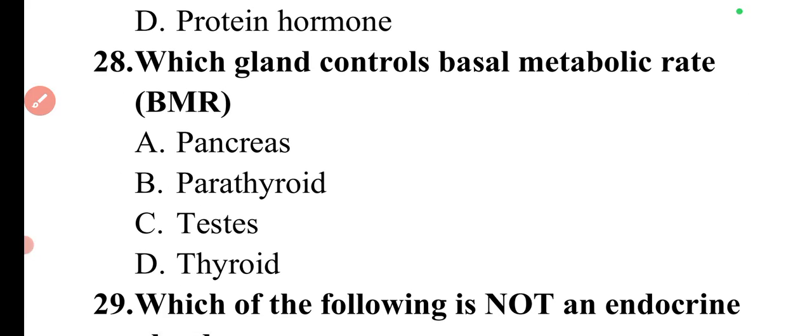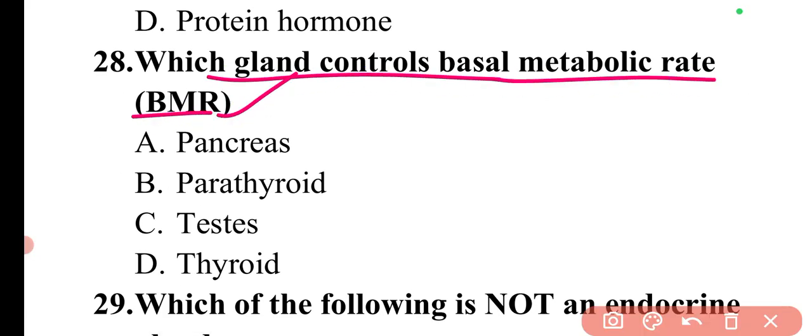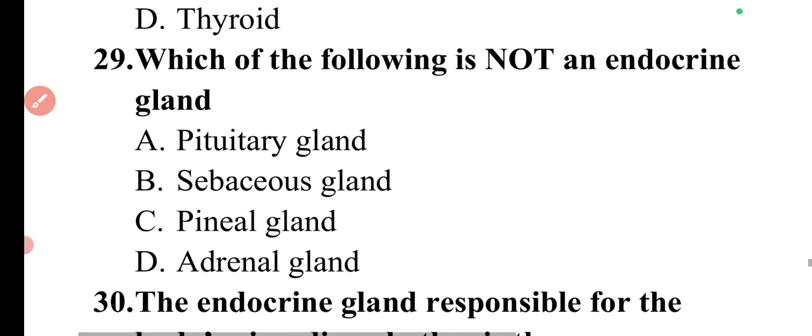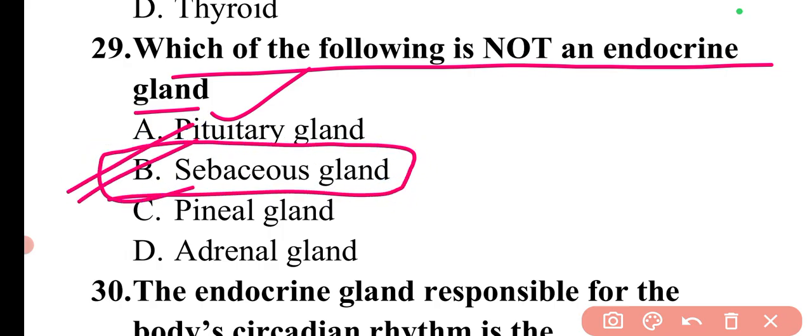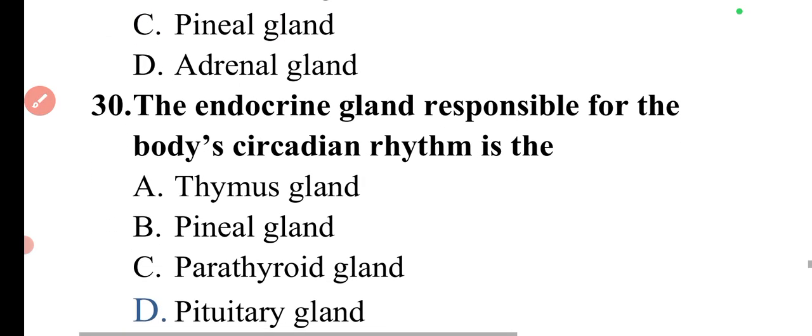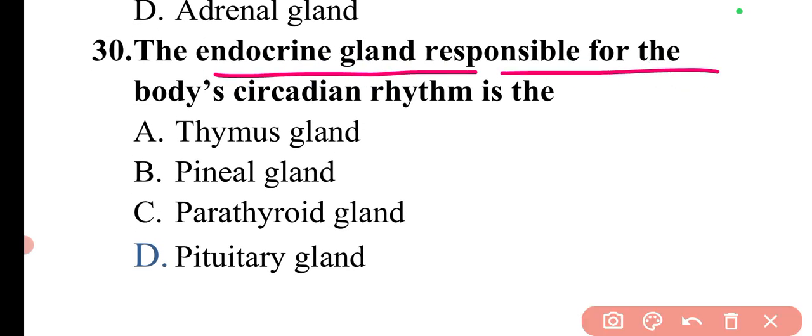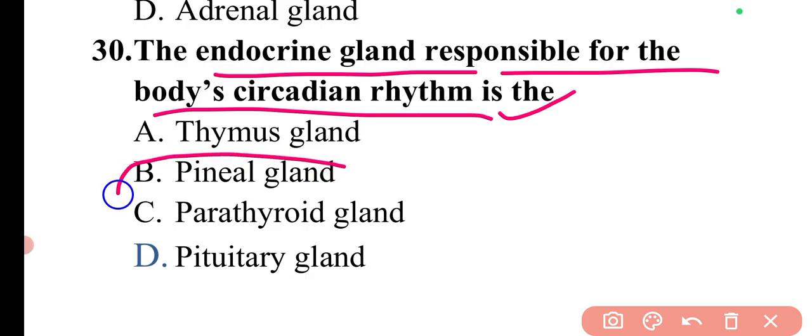Next question is: which gland controls basal metabolic rate, BMR? The basal metabolic rate is controlled by the thyroid gland. So option D is correct. Next question is: which of the following is not an endocrine gland? Sebaceous glands are not endocrine glands, these are exocrine glands. So option B is correct. Next question is: the endocrine gland responsible for the body's circadian rhythm is the. For body circadian rhythm, the endocrine gland responsible is the pineal gland. So here option B will be the correct answer.